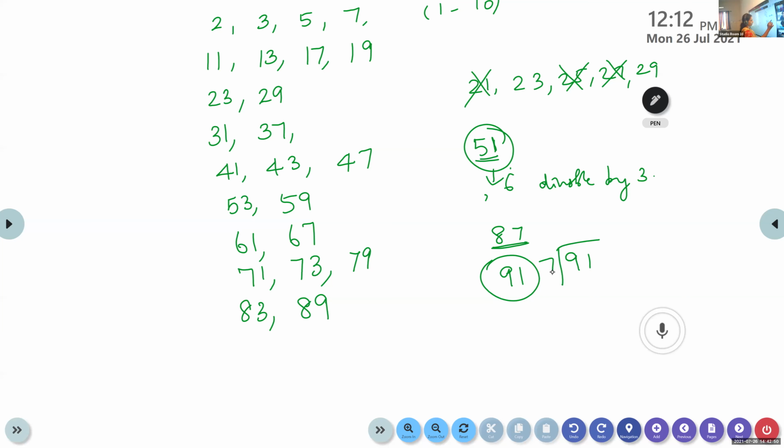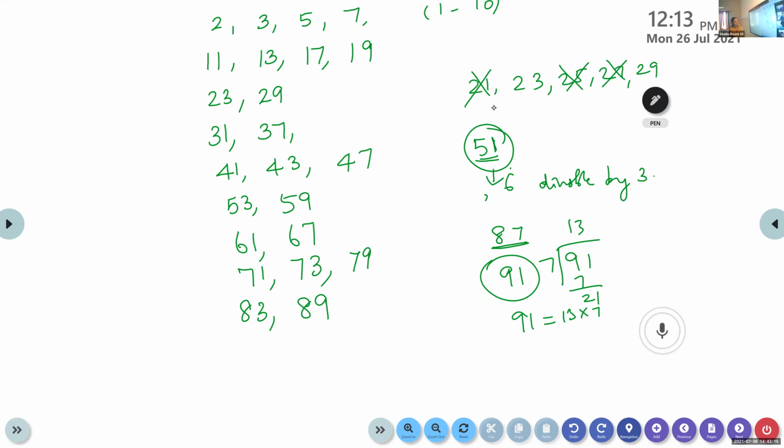Is this the doubt you asked, Melvin? Say 91 we can write as 13 into 7. So it is divisible by 7. So 91 is not prime. Then 91 is not there, 93 is not there.